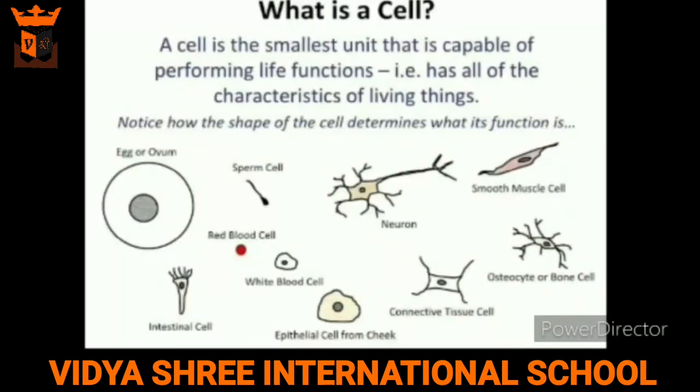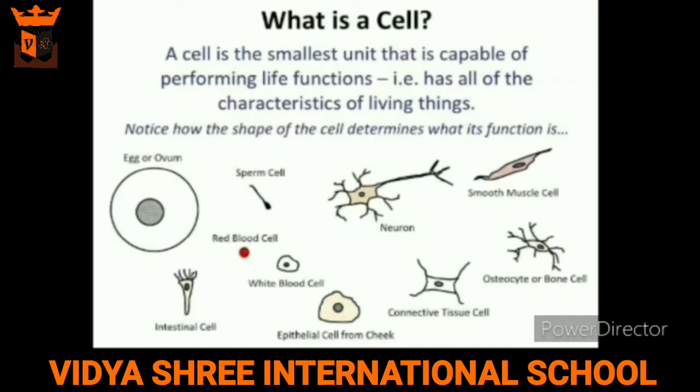So now we can define the cell as the smallest unit that is capable of performing life functions. In multicellular organisms, cells have special jobs to do. So they have different shapes and sizes. For example, nerve cell. Now what is the work of nerve cell? इनका काम होता है मैसेज को बॉडी पार्ट से ब्रेन एंड ब्रेन से बॉडी पार्ट तक लेके आना. सो जितनी उनकी लेंथ ज़्यादा होगी, मैसेज उतनी ही जल्दी ट्रांसफ़र होगा. That is why the nerve cells are the longest cells in the human body.